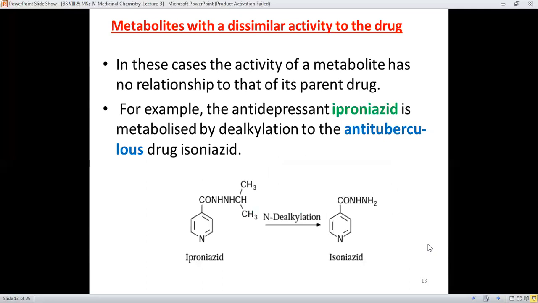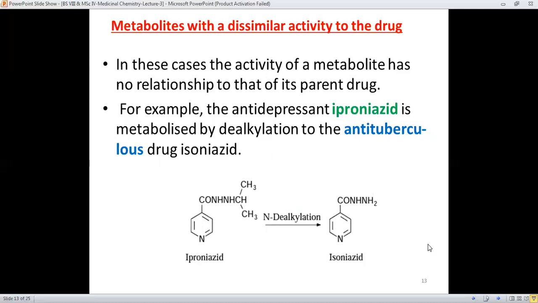Next is the metabolites with the dissimilar activity to the drug. It means that the metabolites which are produced as the result of metabolism of the drug show or display a different type of activity in comparison to their parent drug.